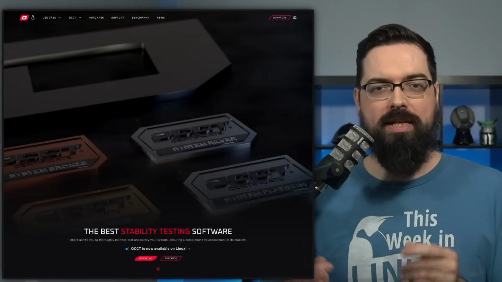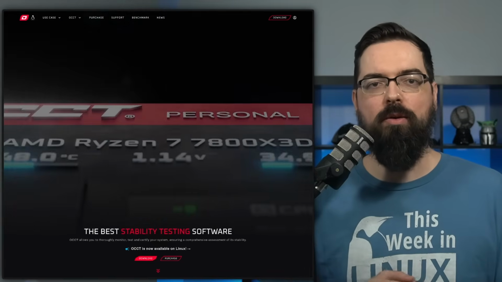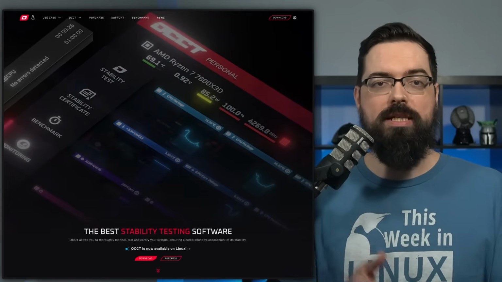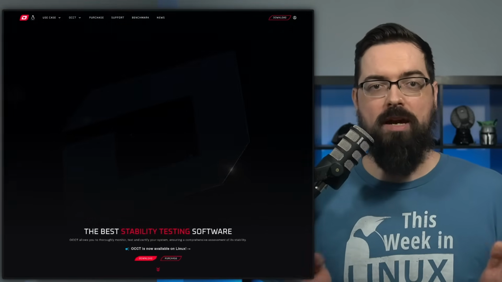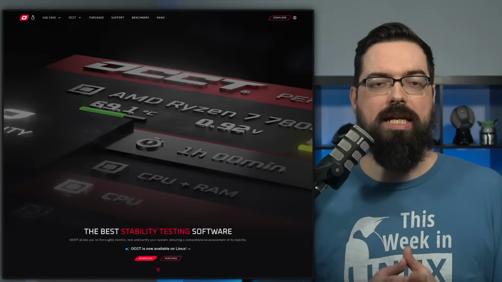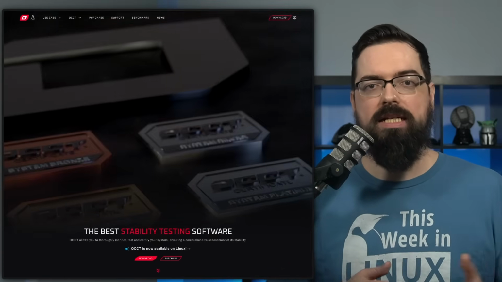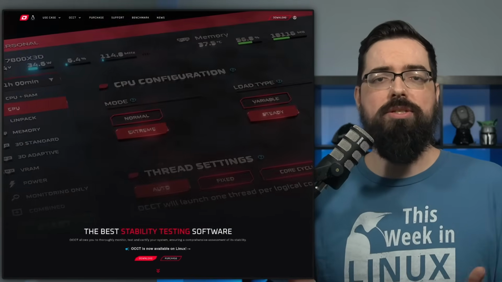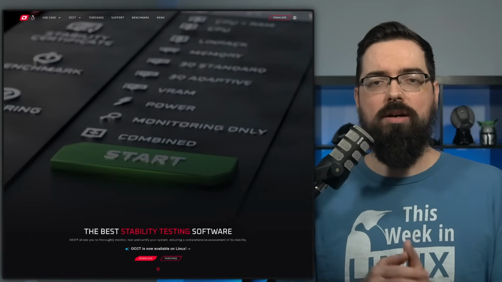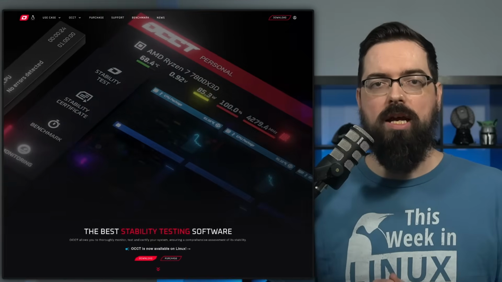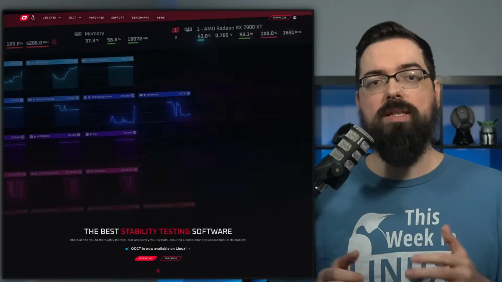I have some really awesome news for anyone who's interested in stress testing their system, because the popular stress testing app OCCT recently arrived on Linux, and they even have a special Steam Deck version. For those who are not familiar, OCCT stands for Overclock Checking Tool and allows testing for system stability, diagnosing hardware issues, and monitoring performance. And in addition to having Linux support, they also recently switched fully to Vulkan for their rendering from DirectX. This gives them a lot of benefits.